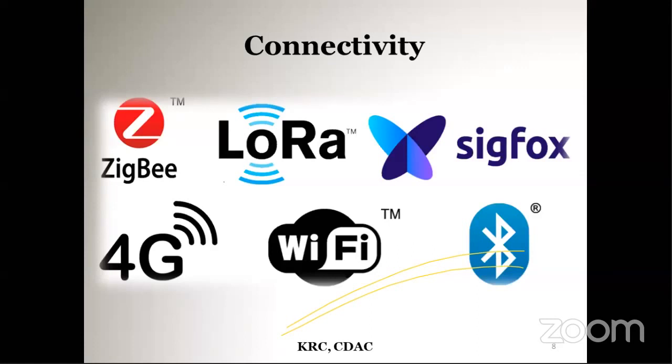In that case, the connectivity option is LPWAN, a low power wide area network. There comes LoRa. The name LoRa means long range, which is also a widely used communication technology.